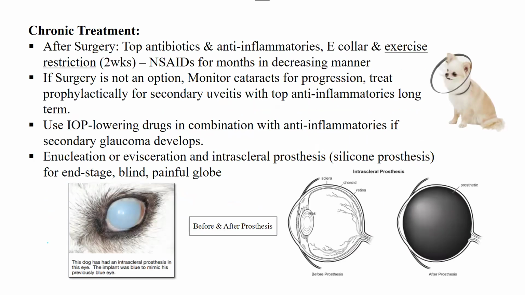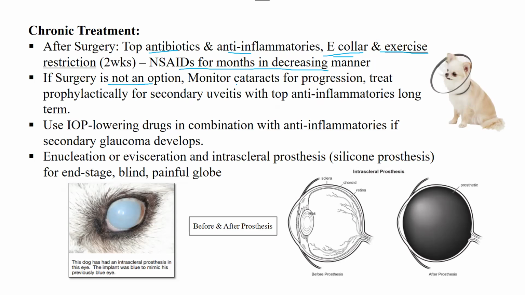Next, we have chronic treatment. After surgery, topical antibiotics, anti-inflammatories, an e-collar, and exercise restriction for 2 weeks should be provided. Because of course the eye is not okay, you have to restrict the exercise and movements, and provide an e-collar so that the animal does not scratch or do anything to the eye. NSAIDs for months can be used in a decreasing manner to deal with the pain.